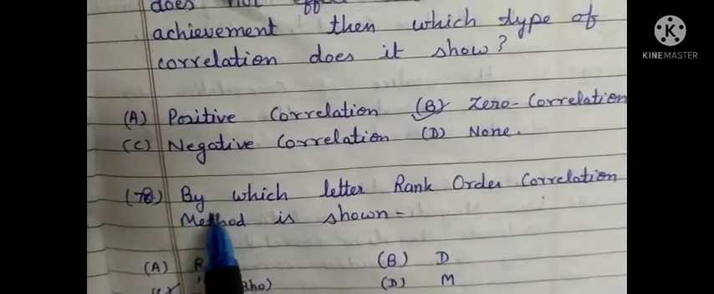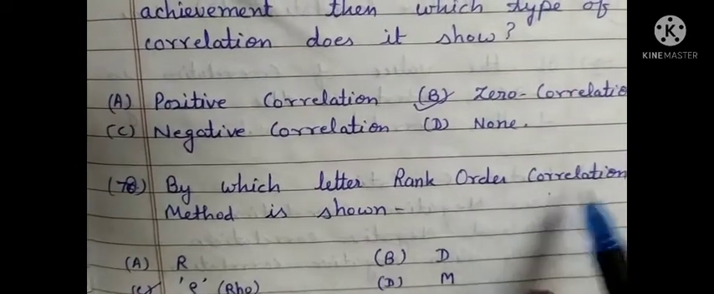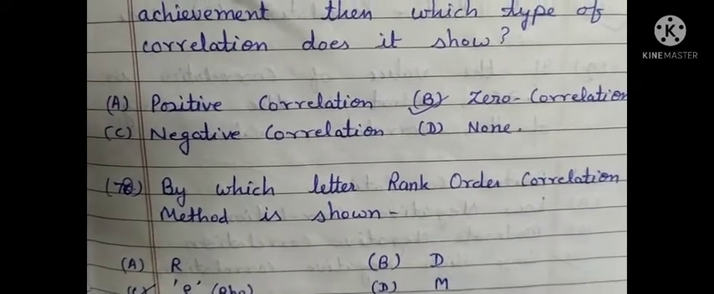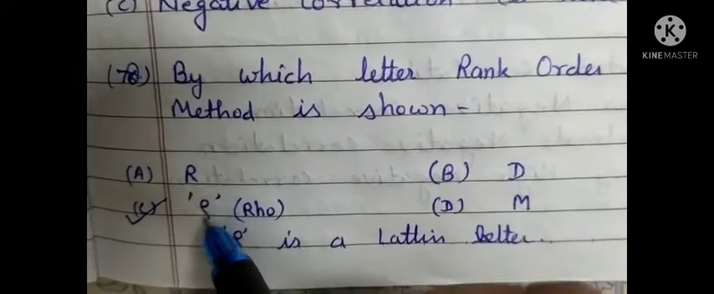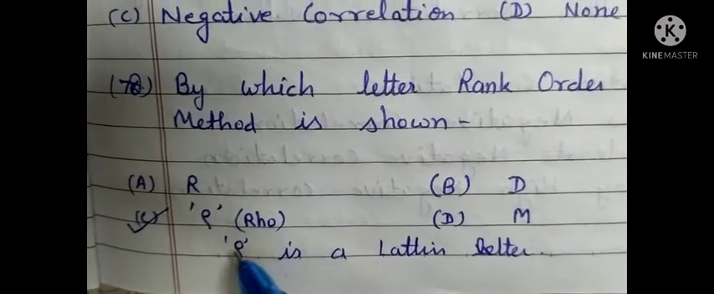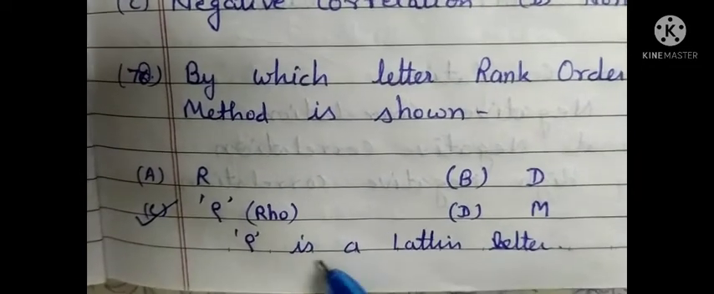Question number 78. By which letter is the rank order correlation method shown? The correct option is C. It is represented by rho. Rho is represented like this, a Latin letter.